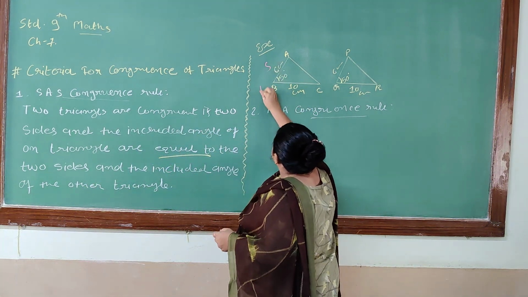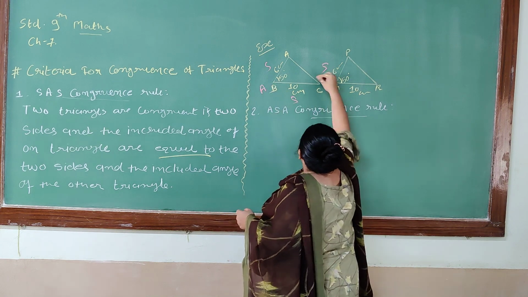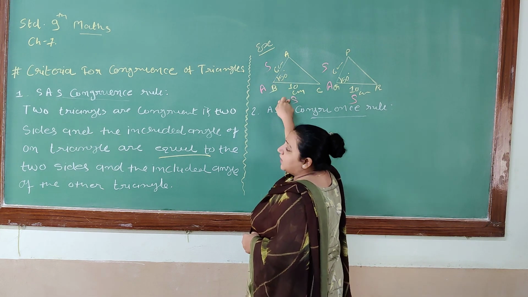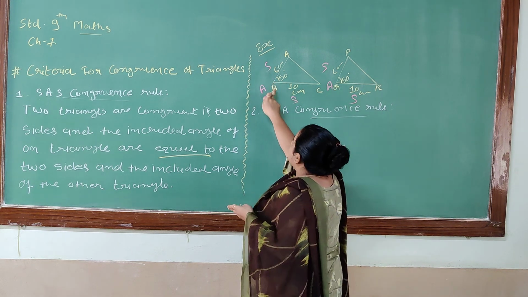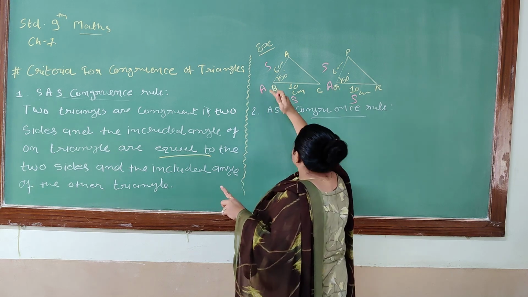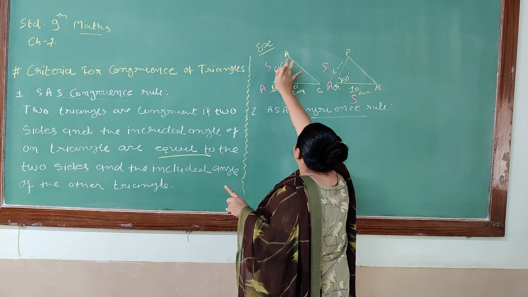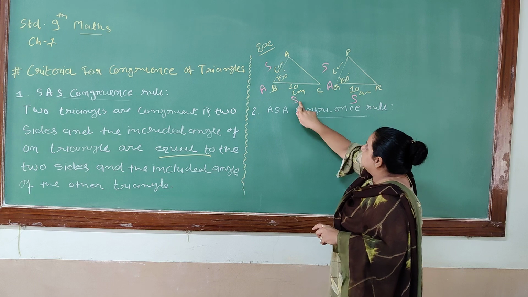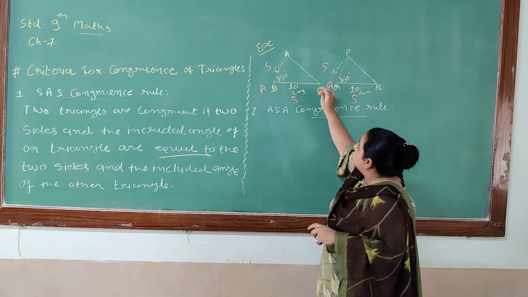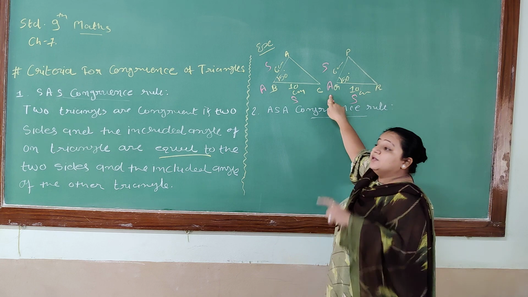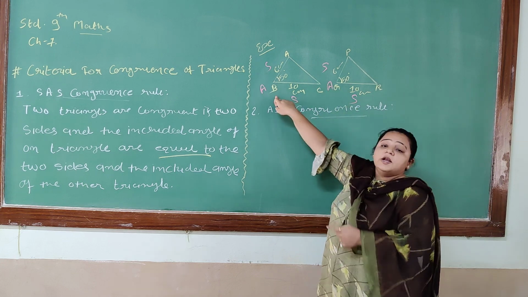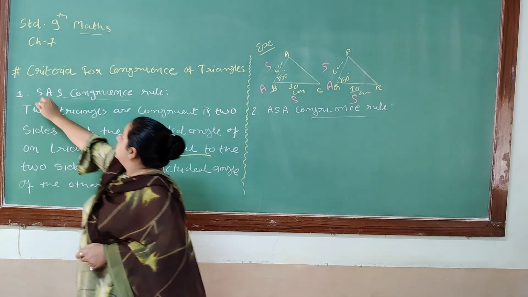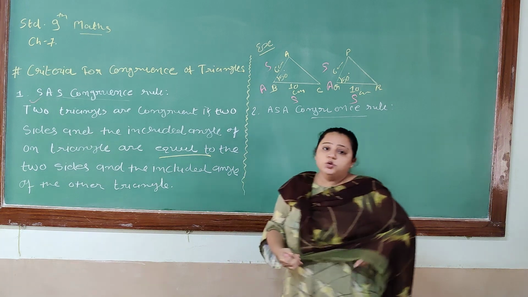Side, angle, side. The two sides form the included angle B. If you find any other triangle where this and this are equal, this and this are equal, and the included angles, angle Q and angle B, are also equal, then only you can consider it as the SAS congruency rule.